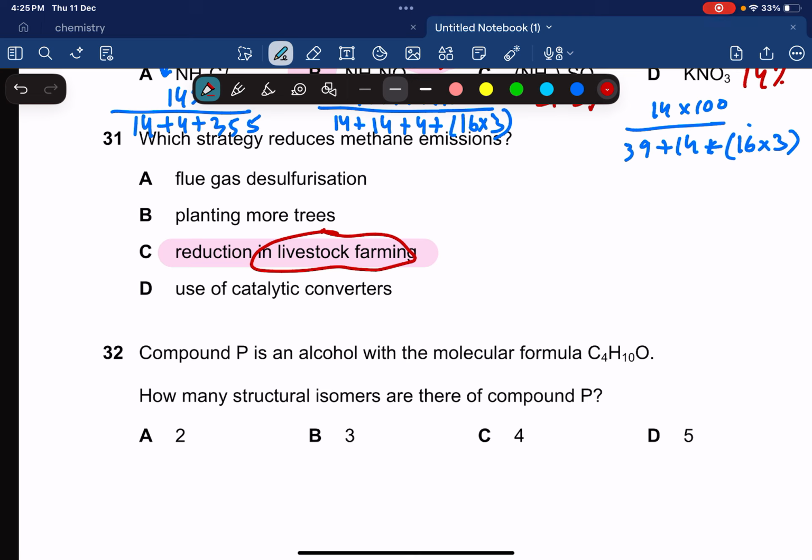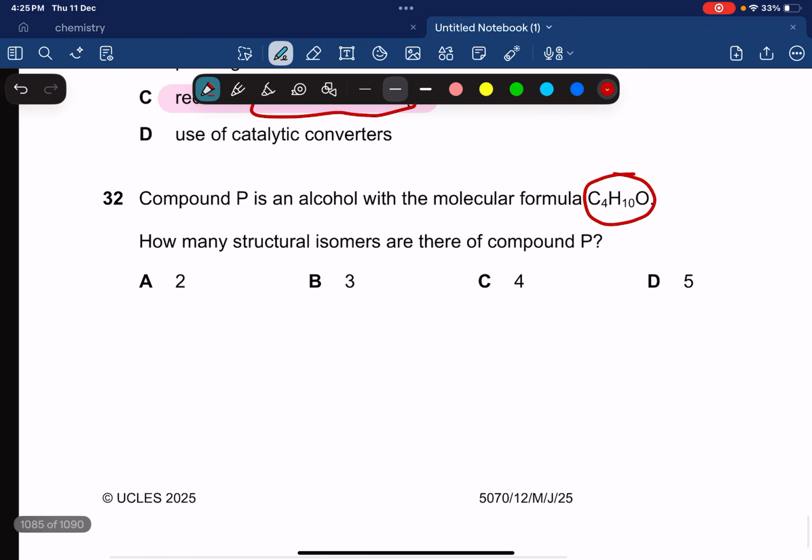Compound P is an alcohol with this molecular formula. How many structural isomers are there of compound P? Okay, structural isomers, we need to draw them. C4H10O, butan-1-ol, butan-2-ol, and that's all. So C4.